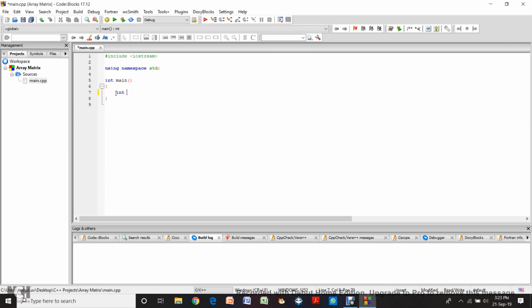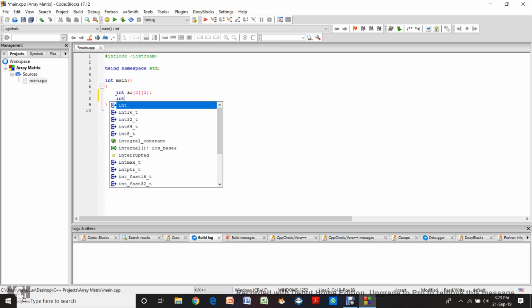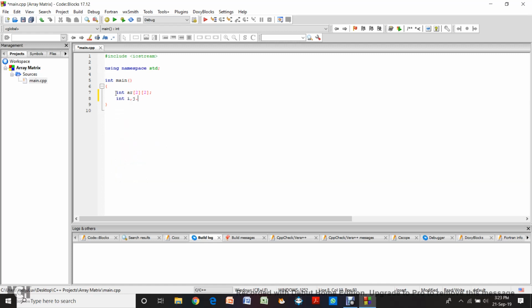After that we first write int, and we name our int as AR. We keep it as 2 and 2, so you have 2 rows and 2 columns in this array. Then int i and j, we are taking two ints, i and j. Then after that we are going to take array 0. I was talking about this matrix, now it comes.